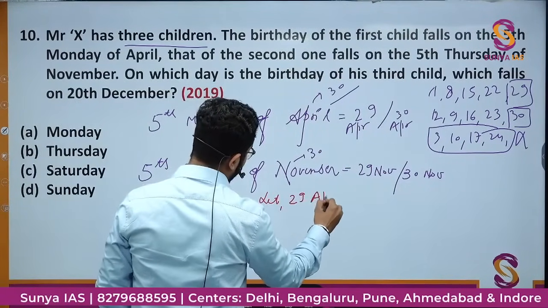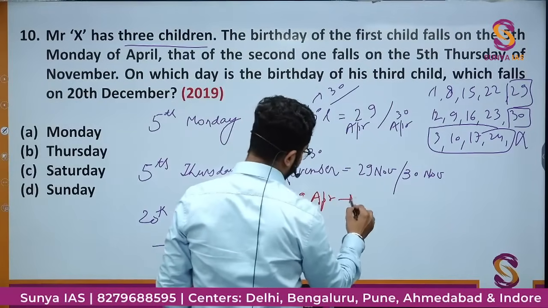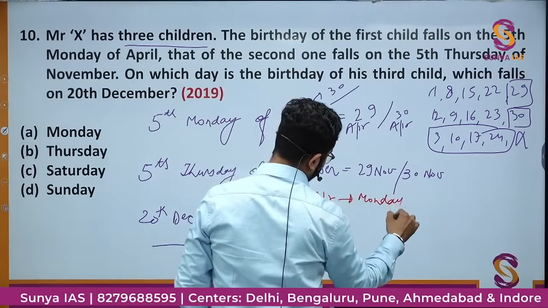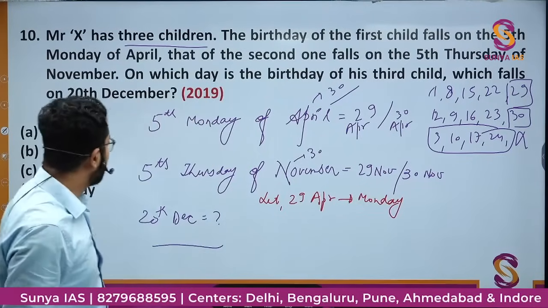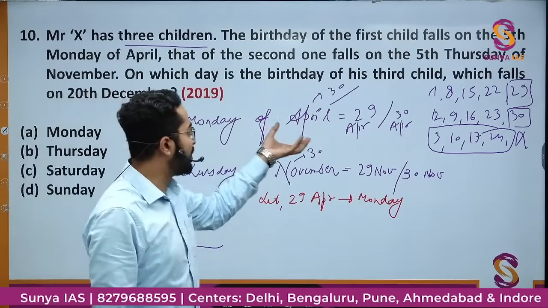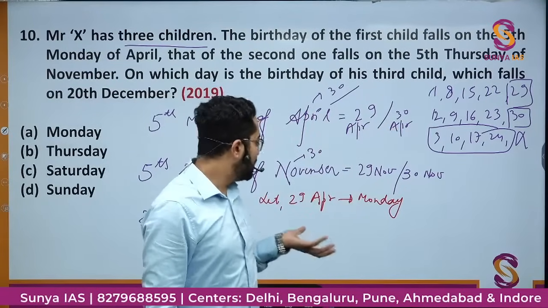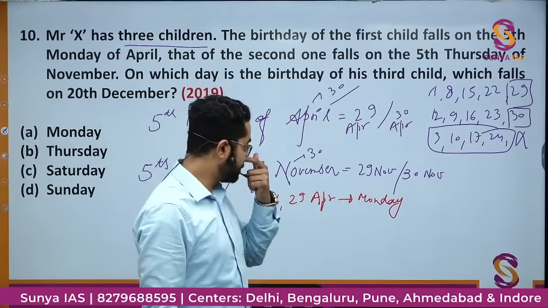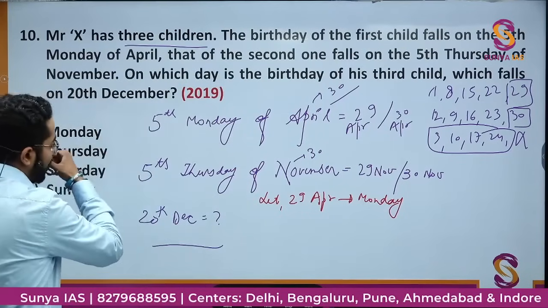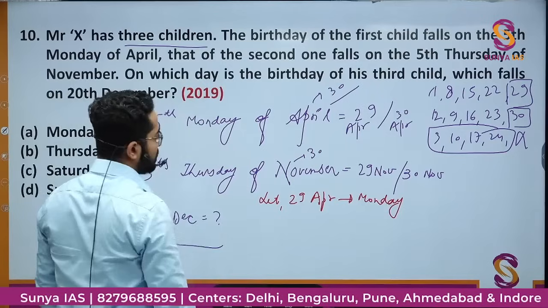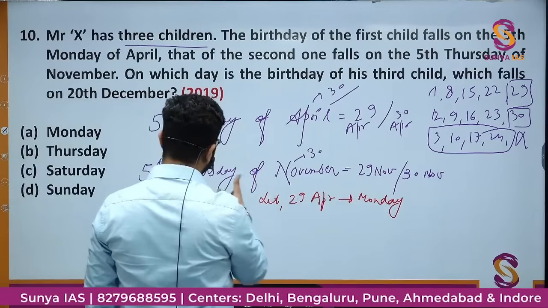29th April is a Monday. मैंने assume कर लिया, because it is given the birthday is on 5th Monday of April. So there are two dates possible. I am not sure whether it is 29 or 30. So let I assume 29th April is Monday. I need to calculate which date in November is Thursday.